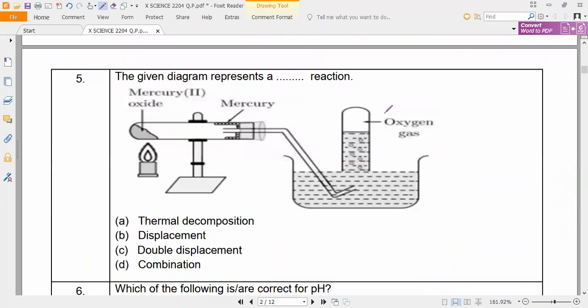Next, the given diagram represents a dash reaction, they are asking. So carefully read, observe the diagram carefully and answer the question. Anusri, everybody try to get involved. Madhumita, answer this question. Tarani, you also. Sir, thermal decomposition. Yes, thermal decomposition.